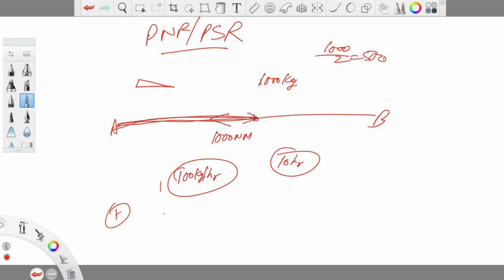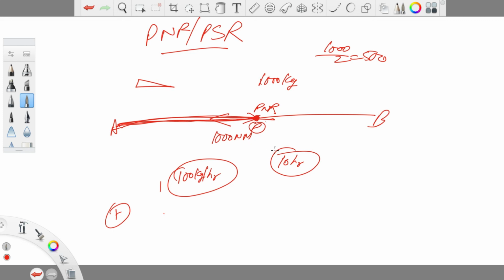So this point in this case becomes the point of no return. Let's call it point P. Anytime this aircraft crosses this point, it won't be able to return to point A. So this point becomes our point of no return.